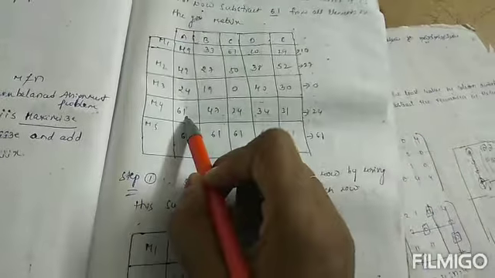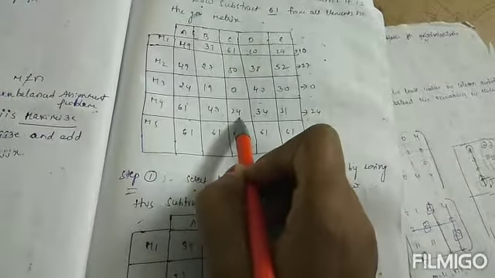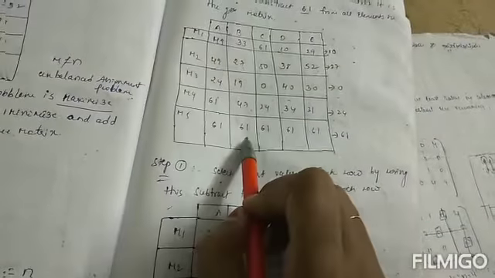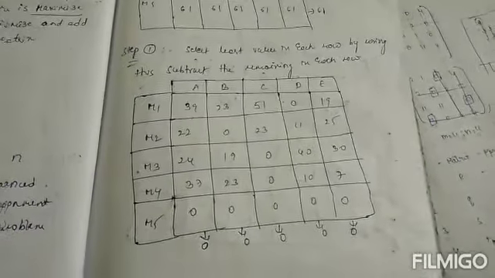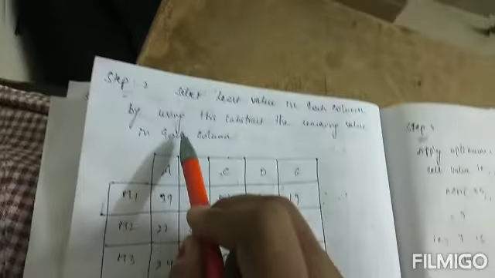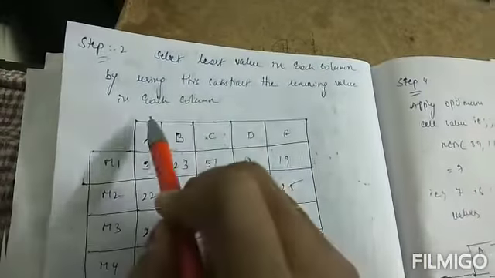And next 24, 61 minus 24, 47 minus 24, 25 minus 24, 34 minus 24, 31 minus 24, that is 37, 23, 0, 13, 10, 7. And next 61 minus 61, 61 minus 61, 61 minus 61, 61 minus 61, 61 minus 61. So those are all 0. And next we will follow the second step. That second step is to select the least value in each column and subtract it from the remaining values in each column.